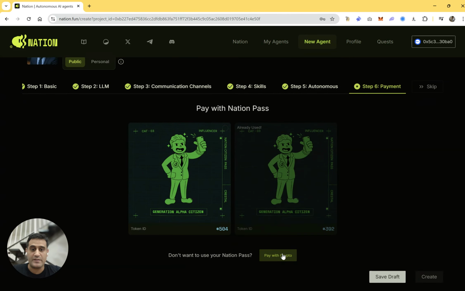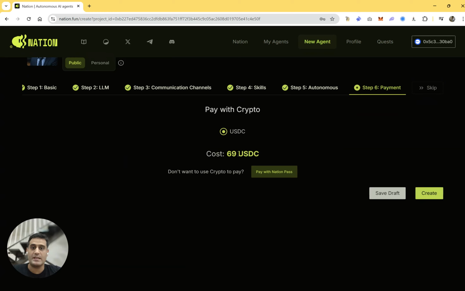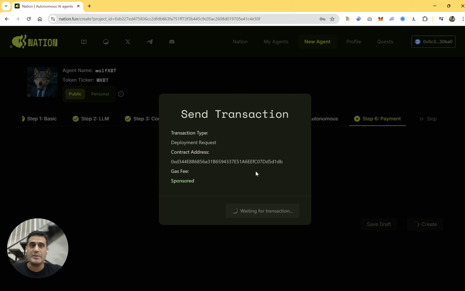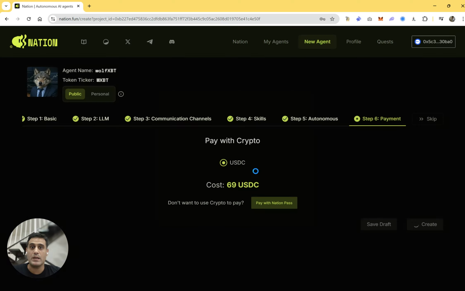I could, of course, pay with my NFT or pay with crypto. In this case, I'll pay $69 to deploy this particular agent. So I submitted my payment, and this agent now will be created on-chain and be linked to my wallet as the owner of this particular agent. And we can go ahead and test it afterwards.